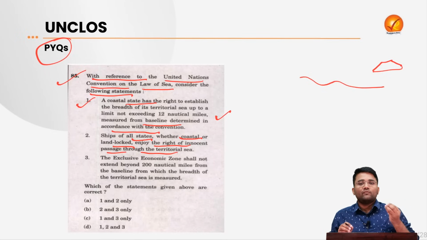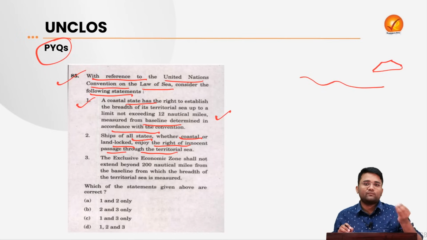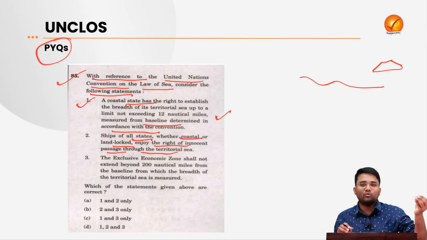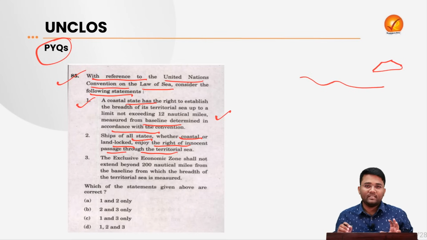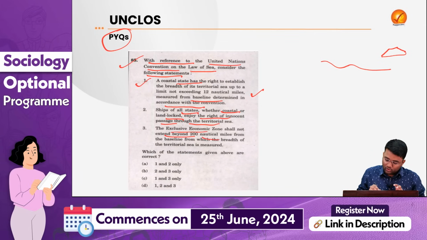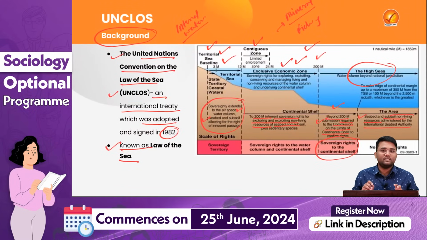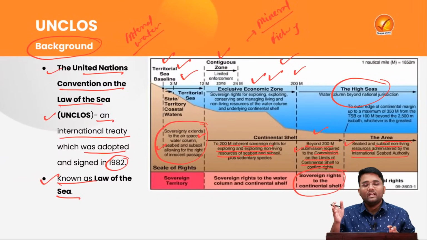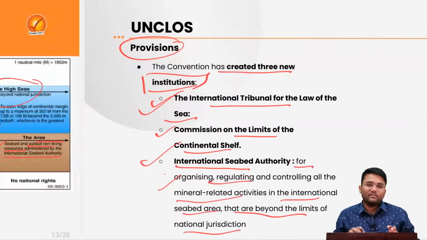So this facility of safe passage from the territorial water from India is a provision of the UNCLOS, and that is what is the right of innocent passage. Then the exclusive economic zone shall not extend beyond 200 nautical miles from the baseline from which the breadth of the territorial sea is measured. This also we have seen, that exclusive economic zones extend till 200 nautical miles.